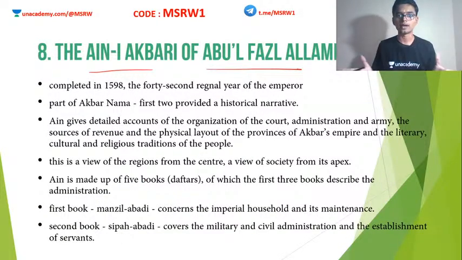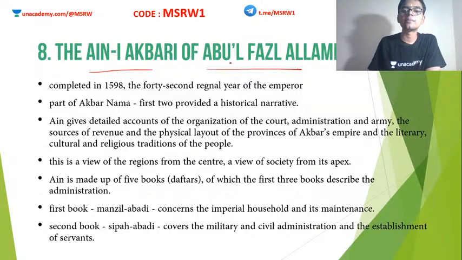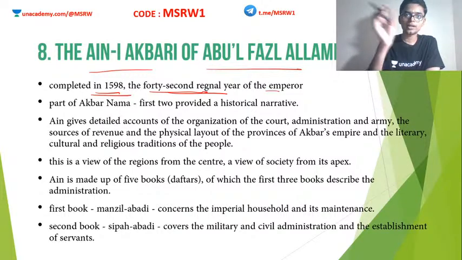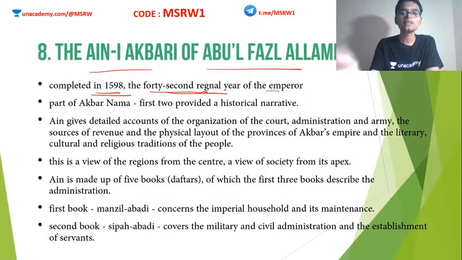This is about Ain-i-Akbari, very important. Please make sure you read the textbook, the class 12 textbook, while you study this particular thing. Ain-i-Akbari of Abul Fazl is actually completed in the year 1598. This is also the 42nd regnal year of the emperor. 42nd regnal year means what? Akbar's rule started 42 years ago. On completion of the 42nd year of his rule, Ain-i-Akbari was completed by Abul Fazl.